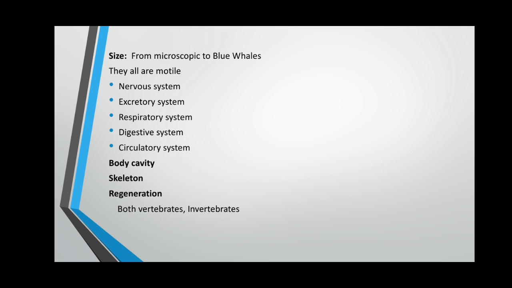They all have a well developed nervous system, starting from a nervous system that is not very much developed in the earlier groups, but later on, with development and advancement, the nervous system has been developed fully. They have excretory, respiratory, digestive, and circulatory systems.